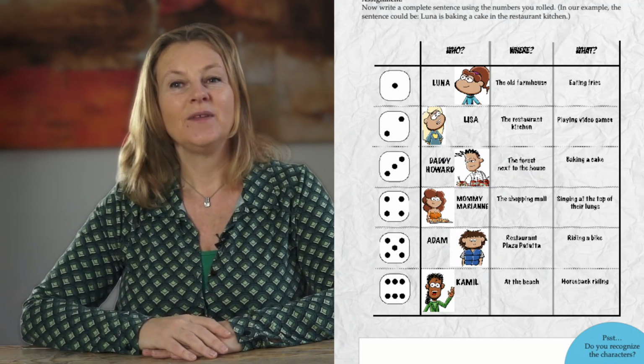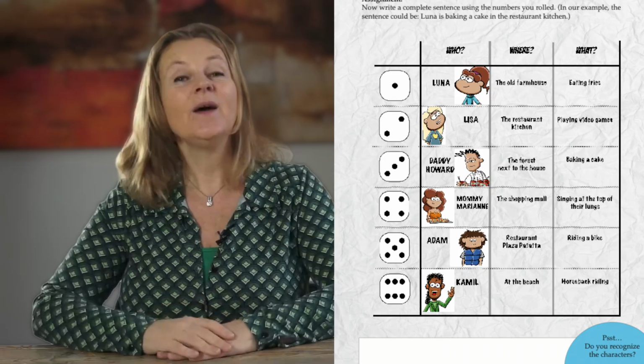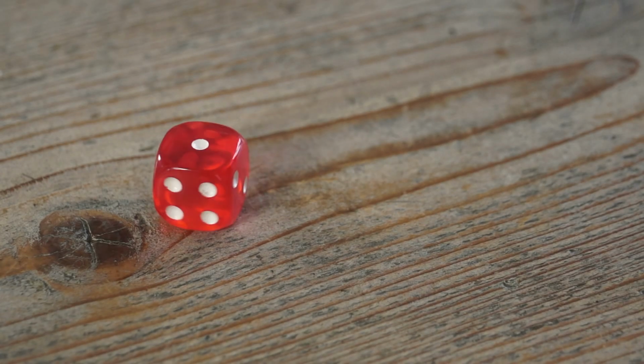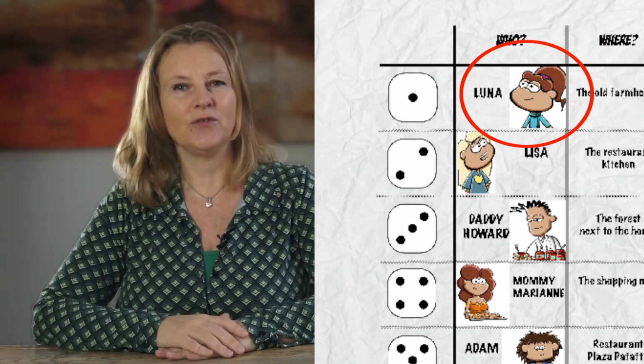Step 1, in a moment, you'll roll your die 3 times. The first roll determines who the story is about. These are the heroes of Plaza Patata. If you want to know exactly who they are, watch the video as well. Who is who? Step 1. For example, if you roll a 1, then it's about Luna. Put a cross or a circle next to the result of the die roll.